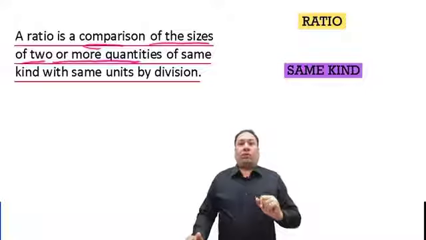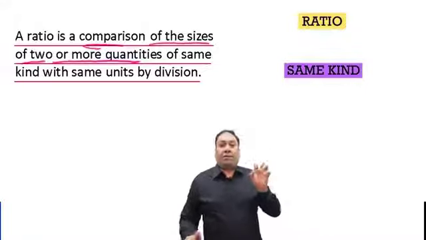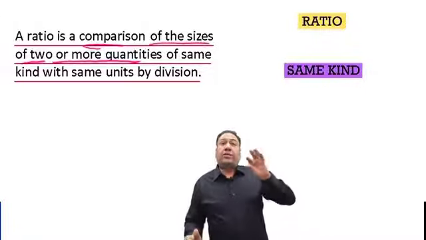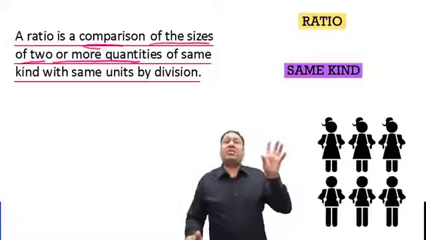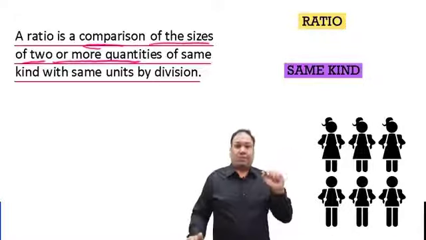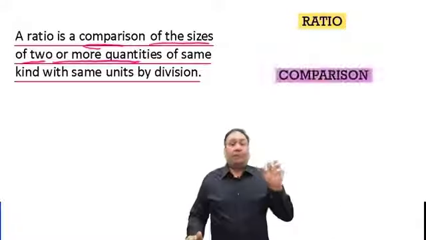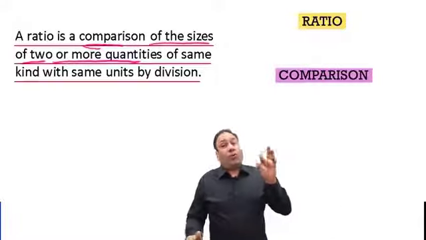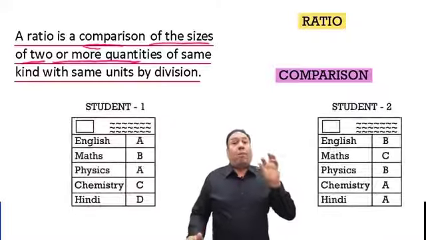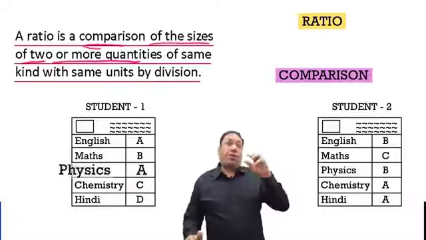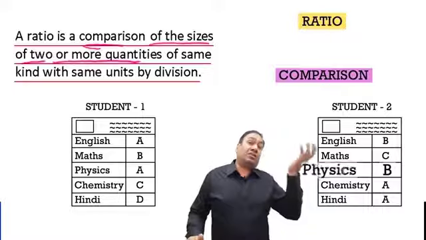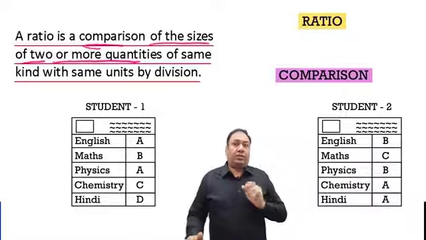It means we can compare the students, females and males, the number of boys and the number of girls. Both are students, they are of the same kind, right? Now we can compare marks in physics of one student with marks in physics of another student, right?